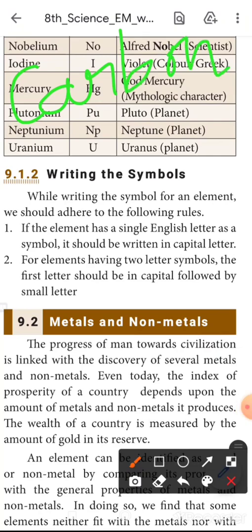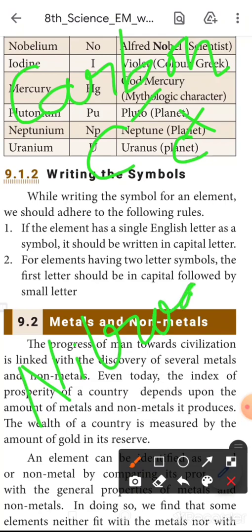We have to write the symbol as capital C. Don't write a small c, that is not correct. Capital C, the big C. Then another example, nitrogen, N-I-T-R-O-G-E-N. We have to write the symbol capital N.